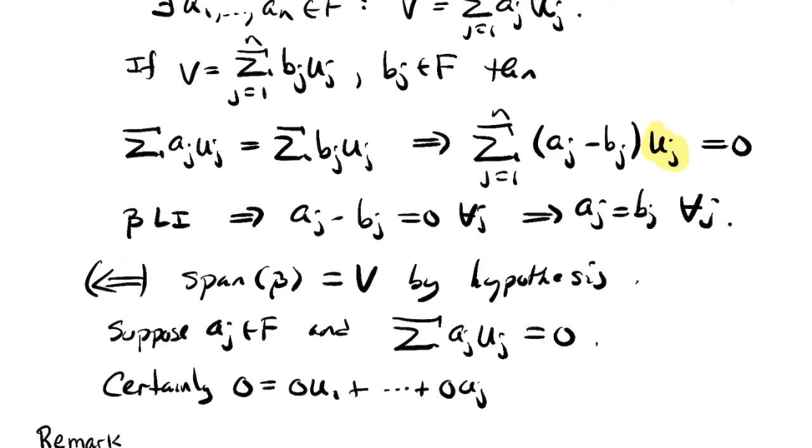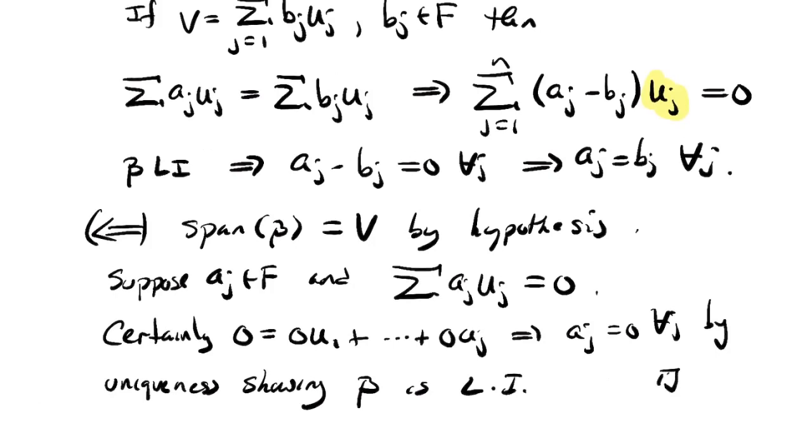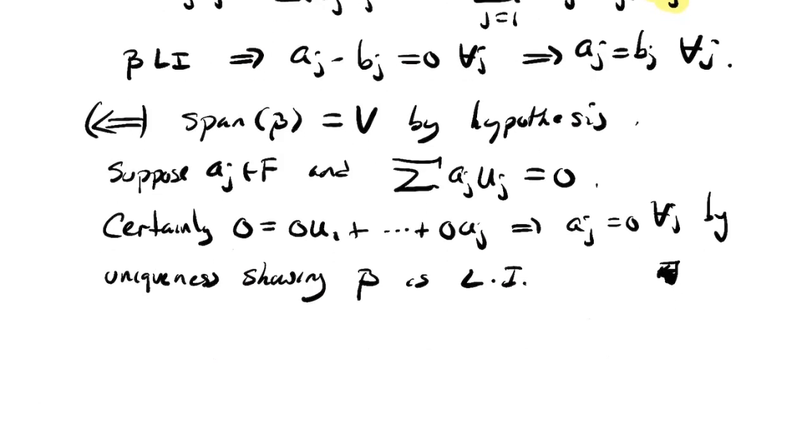So by uniqueness, sorry, I have a little remark here. I'm running out of room. I'm just going to move it for now. So aj is 0 for all j by uniqueness. And that shows beta is linearly independent. All right, so if you have a spanning set that's linearly independent, you've got a basis. Nice, so that's the proof of our characterization of bases.